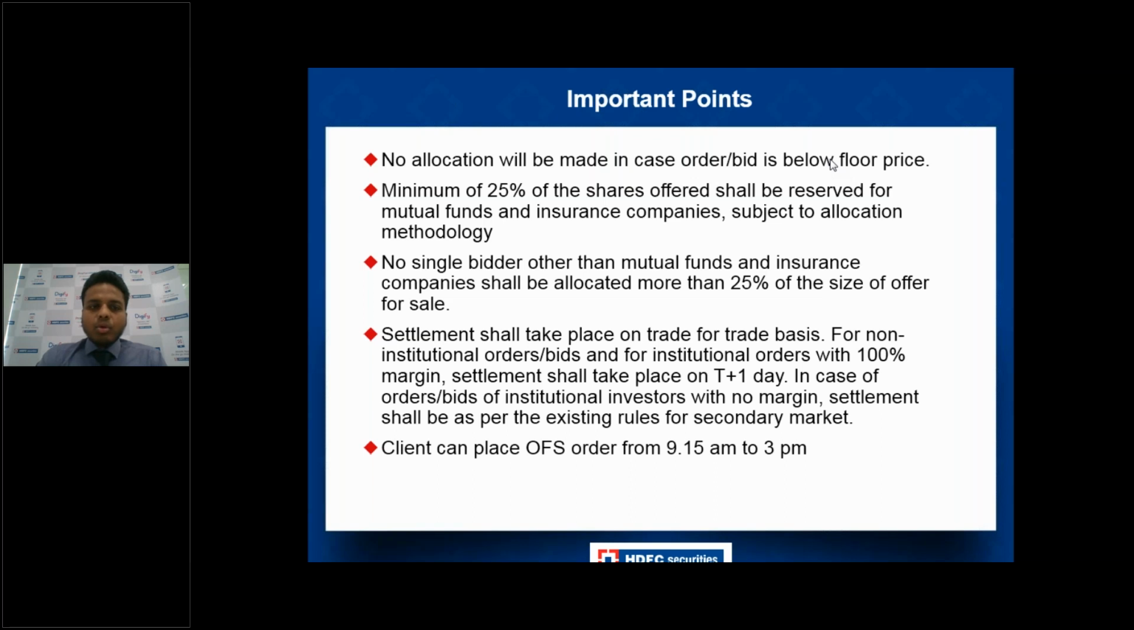Another important thing is that no single bidder other than mutual funds and insurance companies shall be allotted more than 25% of the size of the offer. So basically, let's say someone is offering 100 crore as the overall OFS size. More than 25% of that will not go to an individual. It can go to mutual funds and insurance companies, obviously, because they will ultimately use it for investment purposes for their clients. But a single individual will not be able to get more than 25% of the entire OFS value.